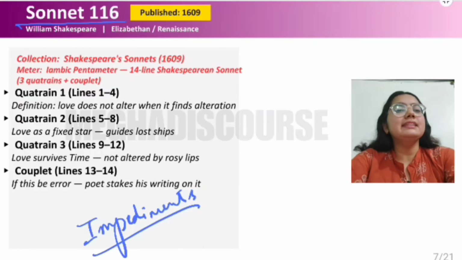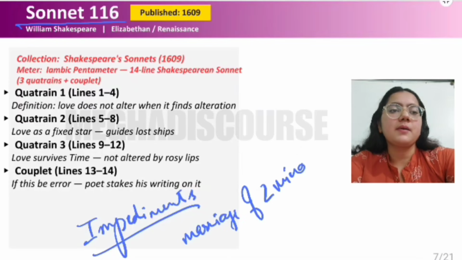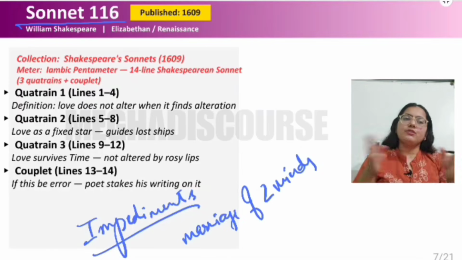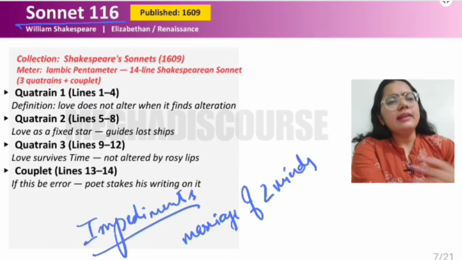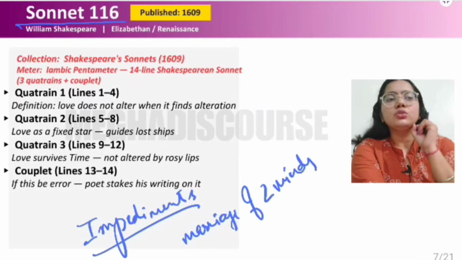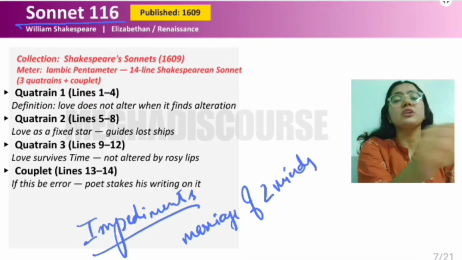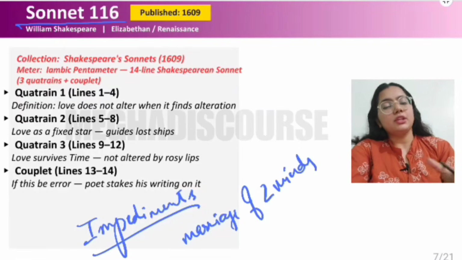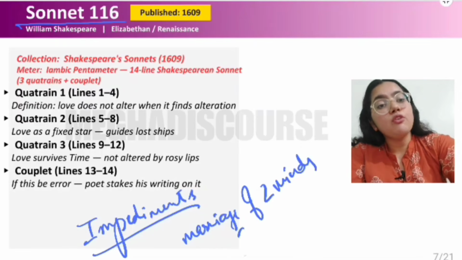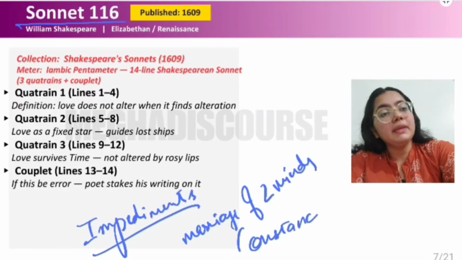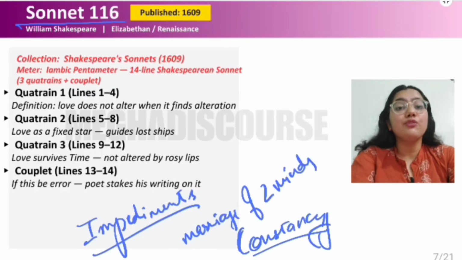And he says, let me not to the marriage of two minds admit impediments. If there are two lovers and they have committed to each other, let me tell them that you need not give up when some struggle comes, when some obstruction and impediments come in your way, because true love is not something which changes with time. So there is a theme of constancy. This is your PYQ of UGC NET English. There is a theme of constancy, which means there is an unwavering faith.